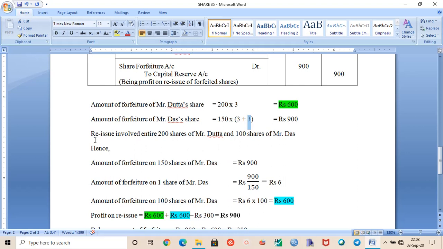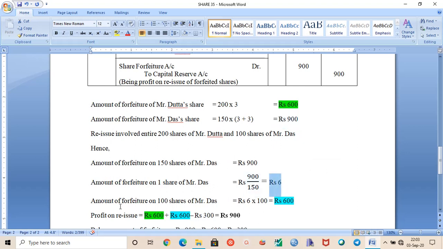Now the reissue: the number of shares involves the entire number of Mr. Datta's shares, so this 600 is already involved here. But out of Mr. Das's 150 shares, we are only reissuing 100 shares. So we have to see how much is the amount of forfeiture on 100 shares of Mr. Das. The amount of forfeiture on 150 shares of Mr. Das is rupees 900, so on one share it is rupees 6.